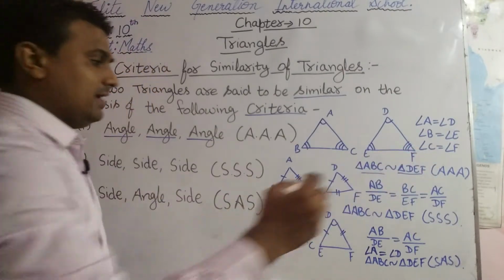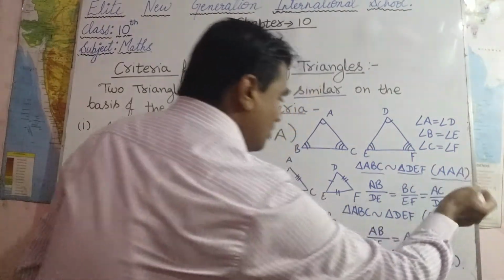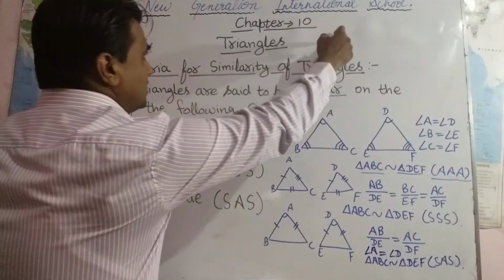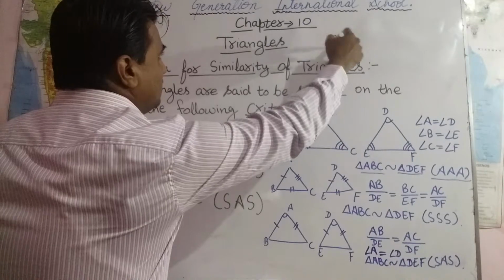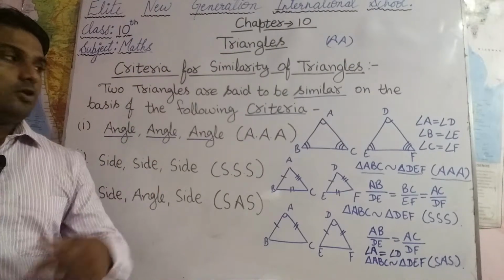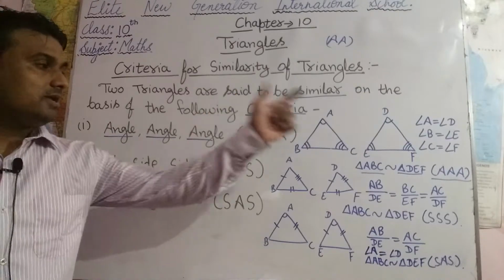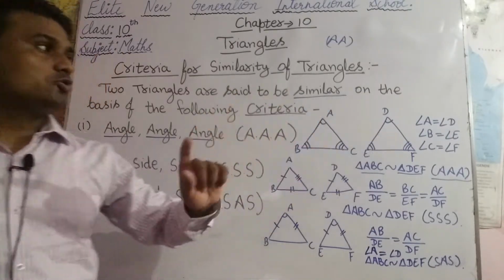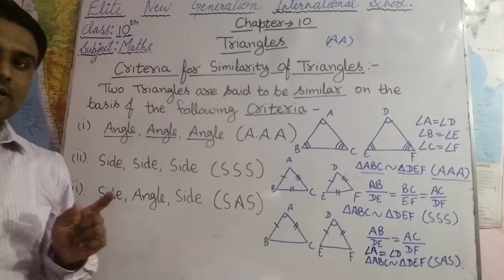Similarly, one more criterion is there, only AA. The AA criterion applies when any two corresponding angles of one triangle are equal to any two corresponding angles of another triangle. In that case also the triangles are similar.